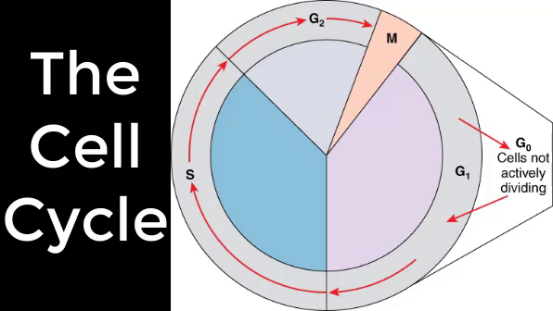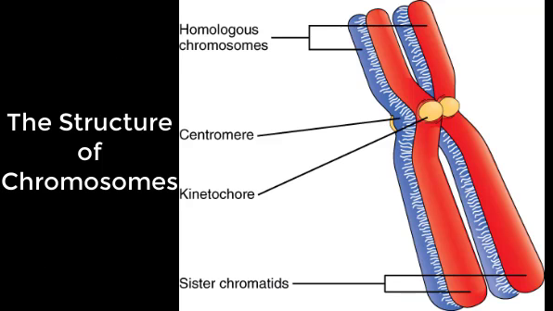In contrast to these phases, the G0 phase is a resting phase of the cell cycle. Cells that have temporarily stopped dividing and are resting, which is a common condition, and cells that have permanently ceased dividing, like the nerve cell, are said to be in G0 phase. This is a picture of a homologous pair of chromosomes with their attached sister chromatids. The red and the blue colors correspond to the homologous pair of chromosomes.